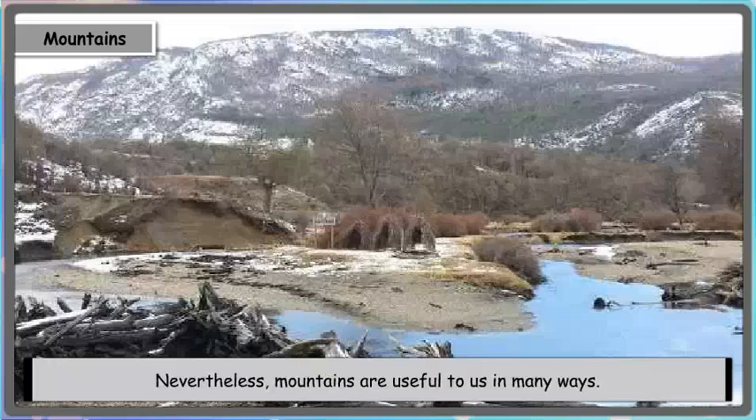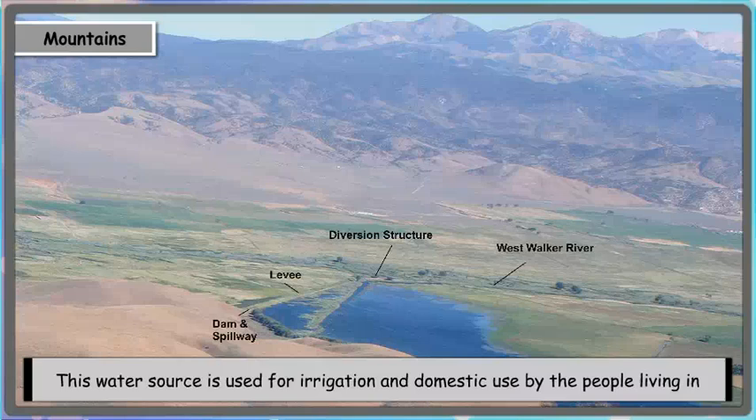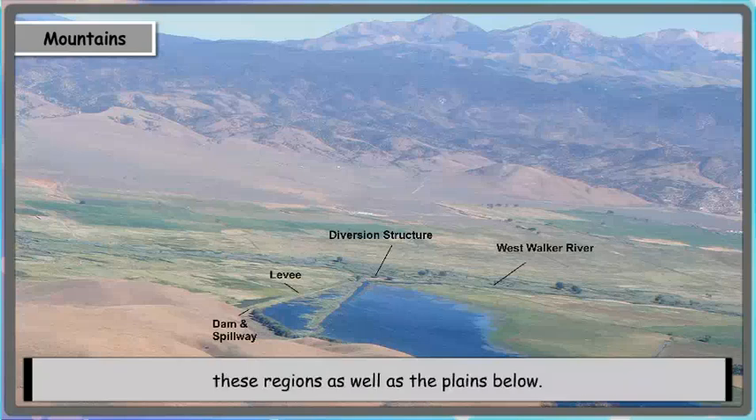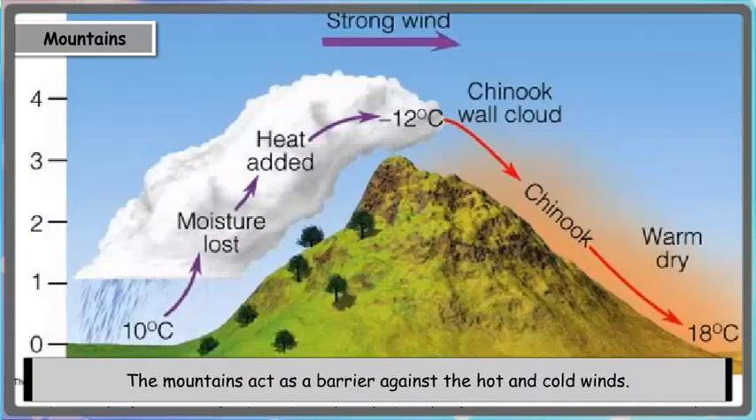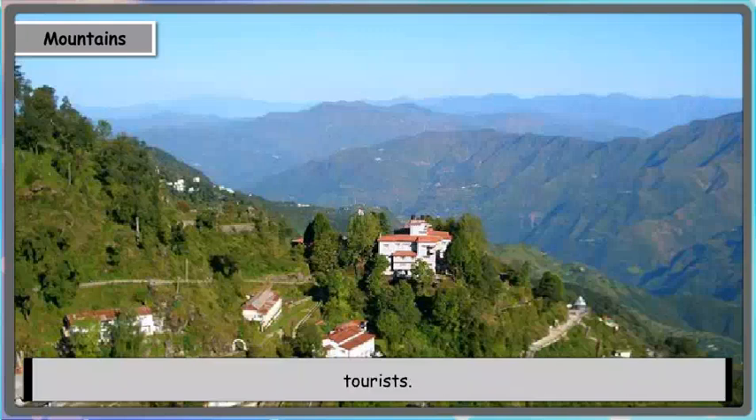Nevertheless, mountains are useful to us in many ways. Many rivers originate from the mountains. This water source is used for irrigation and domestic use by the people living in these regions as well as the plains below. The mountains act as a barrier against the hot and cold winds. The weather at these altitudes remains cool even in summers, which attracts many tourists.